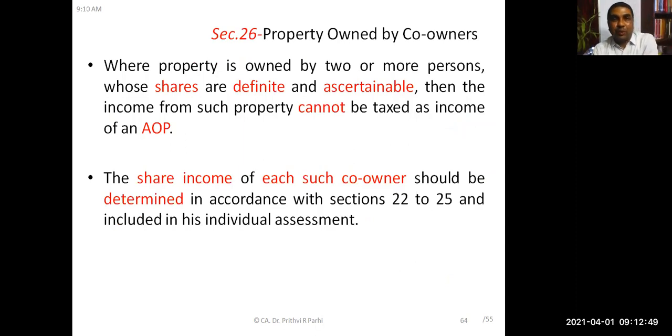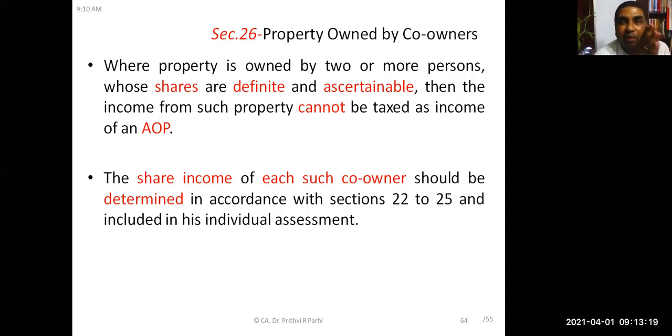Now, section 26. This talks about co-ownership in the property. There are many properties which are co-owned. In that situation, how to deal with this? Where the property is owned by 2 or more persons, and the shares are definite and ascertainable, which means it is clearly specified and some evidence is available about ownership.